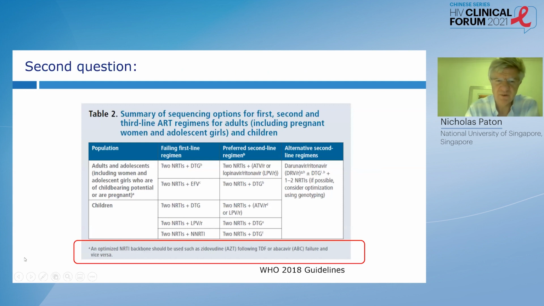But they maintained this recommendation of also switching the backbone. So for most people who are now taking a tenofovir-based first-line regimen, that means switching to zidovudine in second line, in each case with 3TC.